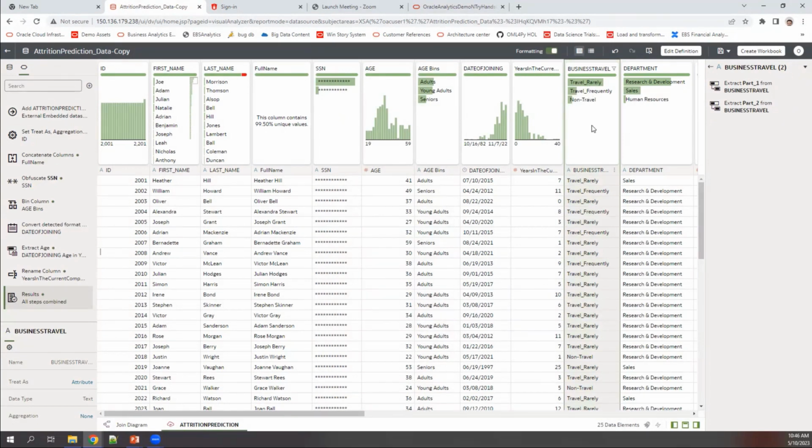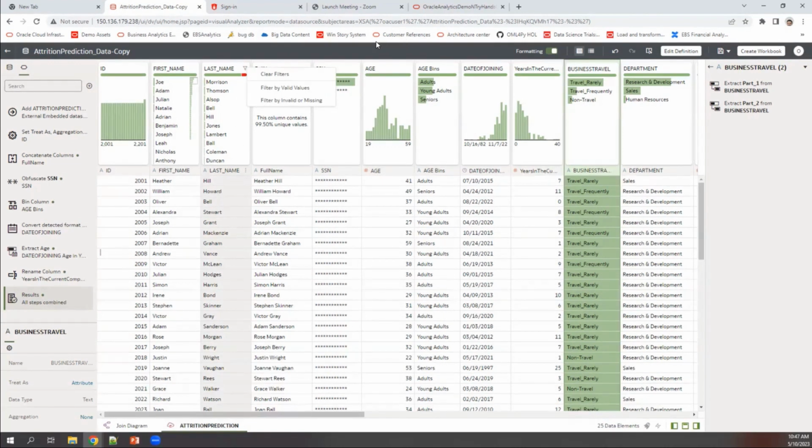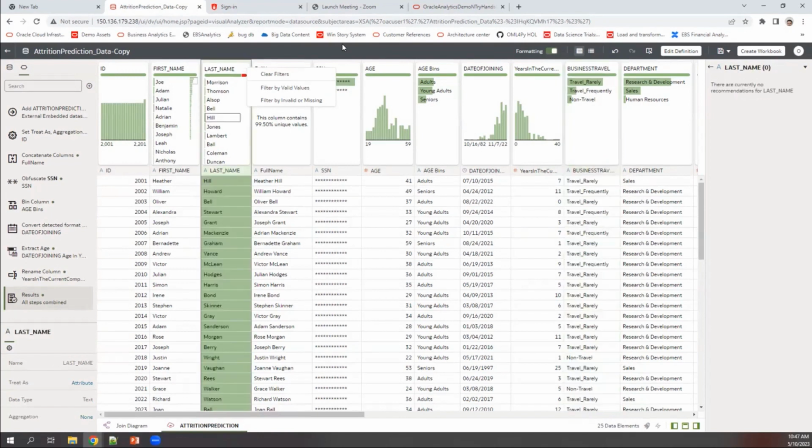So it will allow you to understand which values are higher in number versus the ones that are not high. And furthermore, you could even apply a filter. Let's say there is some red part in the last name. If you want to understand if there is any missing value or invalid data, you could do that as well. For now, we will not do that. We'll just leave it as it is.